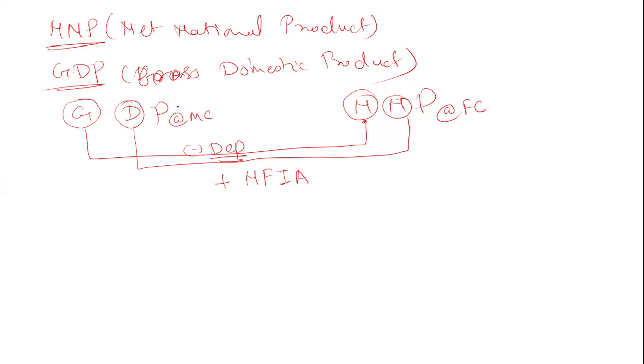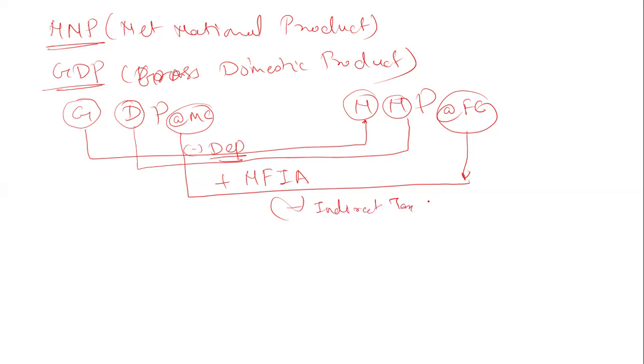Okay, so let's understand from the market cost. When we are going to the factor cost, here we subtract our indirect taxes and add subsidies. Now let's understand what is a net factor income from abroad?